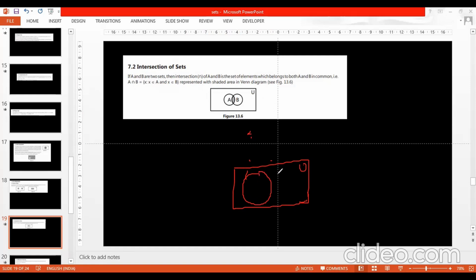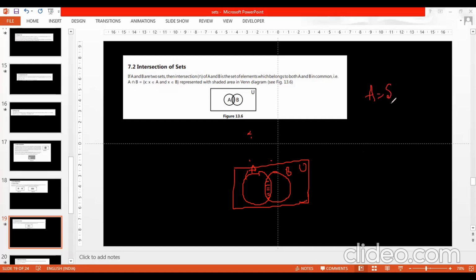I am taking A as one set and B as another set, both in the universal set. Intersection means the common part of both. This is called the intersection of sets.